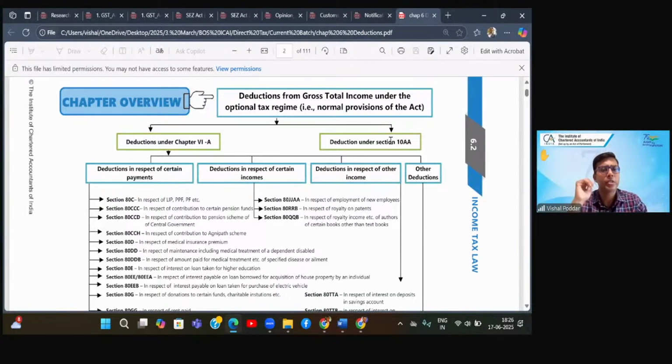What are deductions? Deductions are, you have now earned income from various sources. Now I'm asking you, out of that income which you have earned, if you are doing any such thing which I want you to do, that will be allowed as a subtraction from the total income. Since I'm allowing this amount to be subtracted, it means this source is not originally an exempt source.